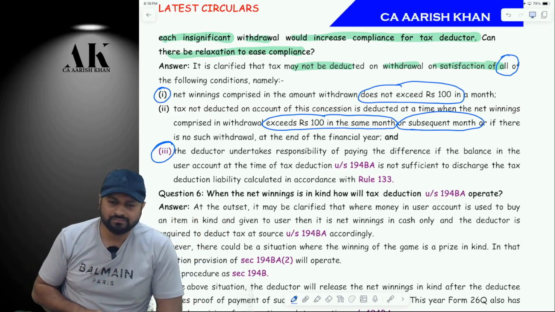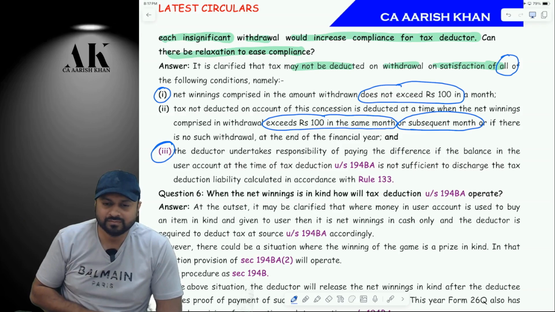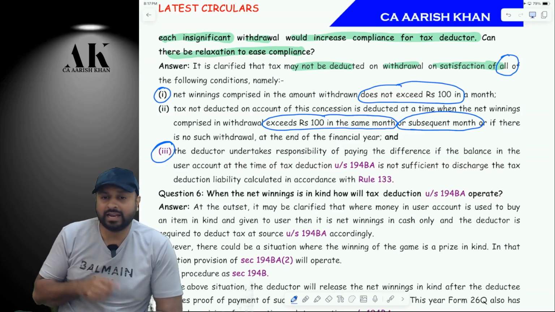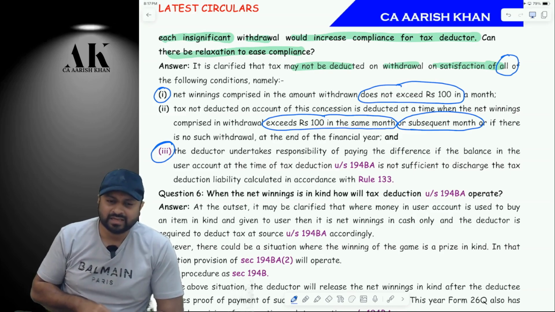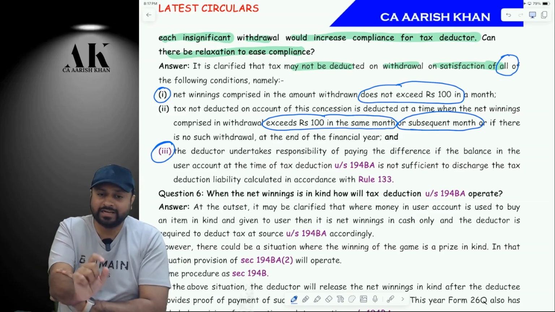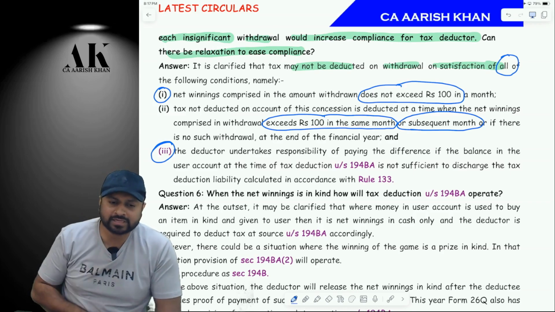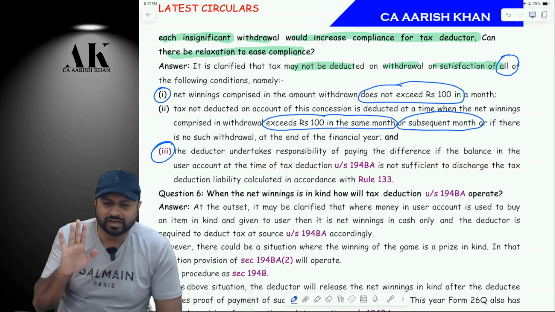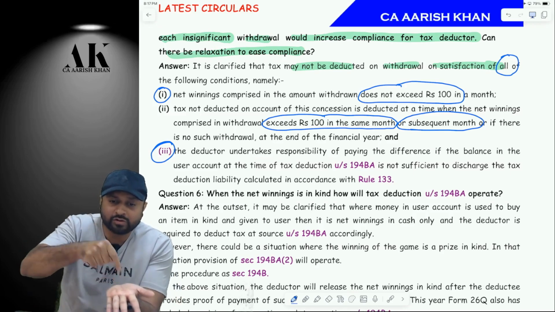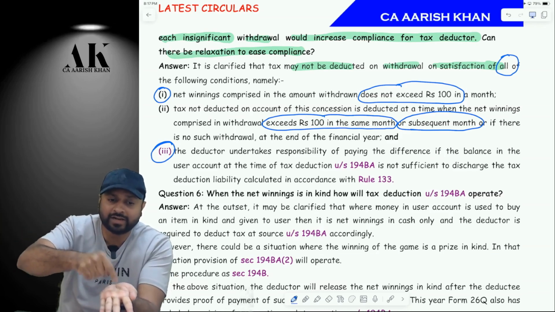No, sir. Now in the month of May, I earned another 20 rupees. Now, are they liable to deduct TDS? Yes, sir. Now, when they will try to deduct TDS, 95 plus 20, how much does it come to? 115. On 115, 30% will come to how much? It will be around 35 to 40 rupees, correct? Around 37, 38 rupees. But in my account, there is only 20 rupees now. So from 20, how will the online deductor deduct 35 rupees?